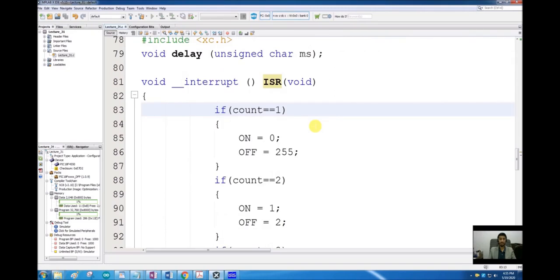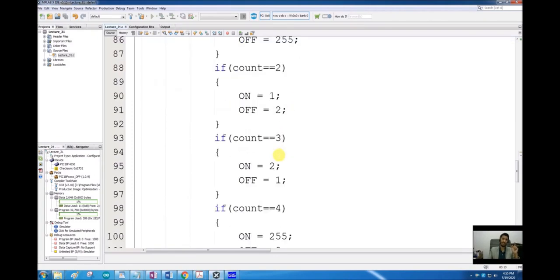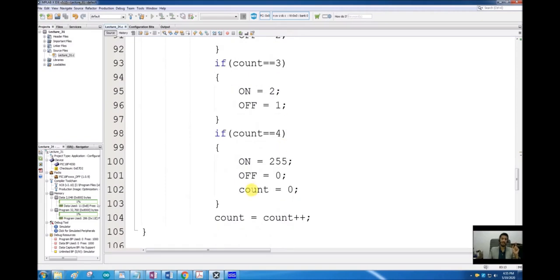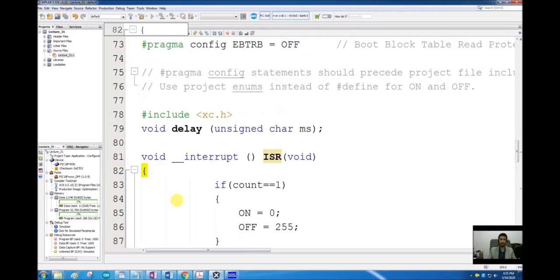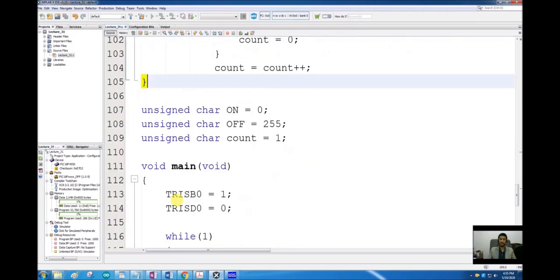So what I want to do inside this ISR, I want to see how many times that button was pressed. So I will count it. I will check whether the count was 1, 2, 3 or 4. Then I will set the values of off and on accordingly, and then I will clear the count if the count is 4, otherwise I will keep incrementing the count after each cycle. So that is what we want to do inside our interrupt service routine.